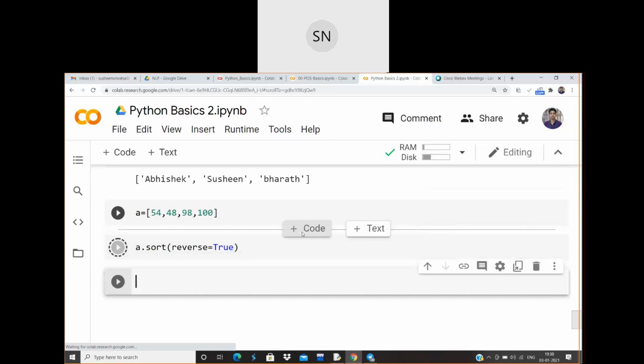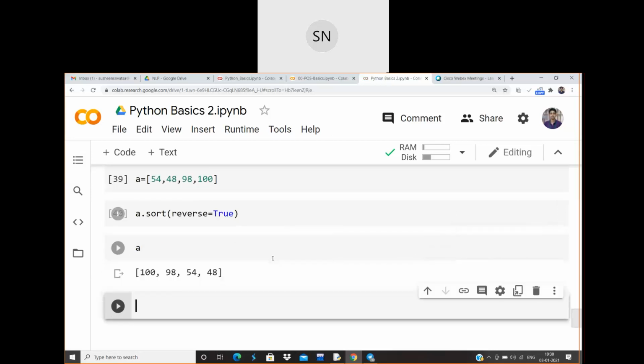Okay, let me execute this one. So it will be sorted in descending order. Fine. So did you guys get it? By default reverse is false, but if we change it, descending order comes. Did you understand?